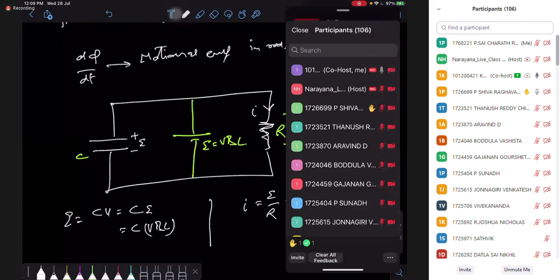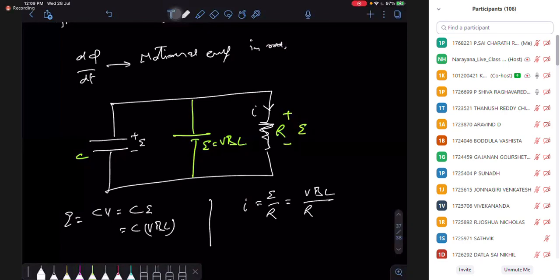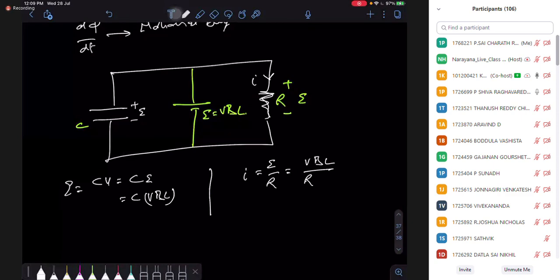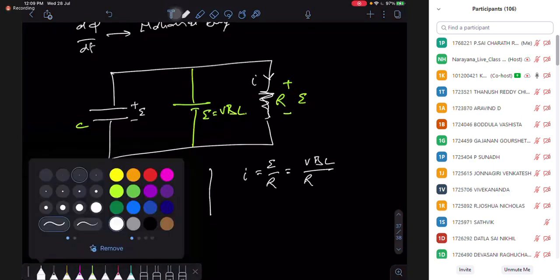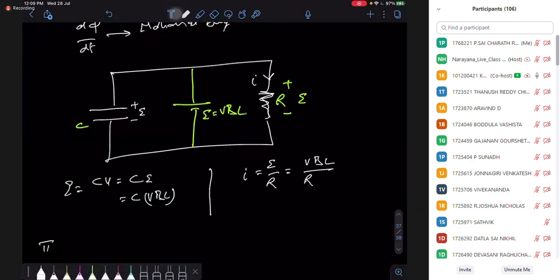Oh, yes, Shiva. Sir, what if there is a resistance in the rod, sir? So next case you can consider if there is a resistance in the rod, case number 2. So without resistance, I hope you understand, yes. The second case you can consider if the rod has a resistance R.